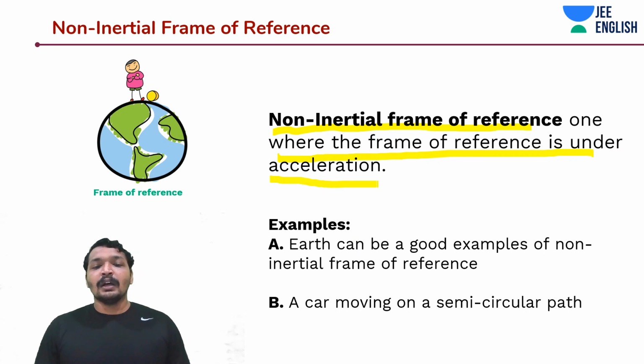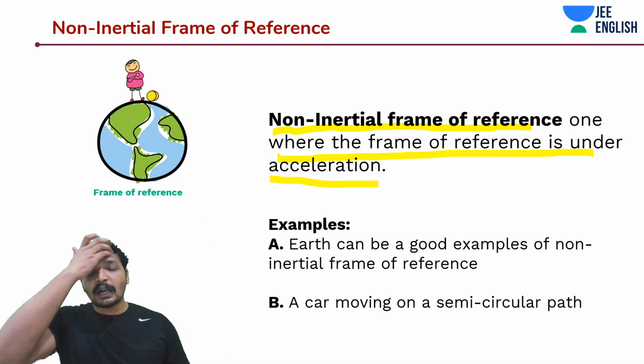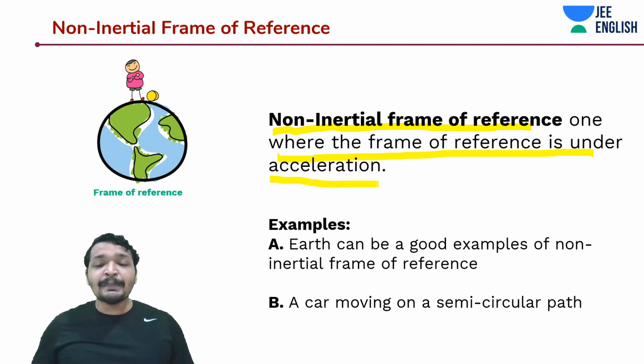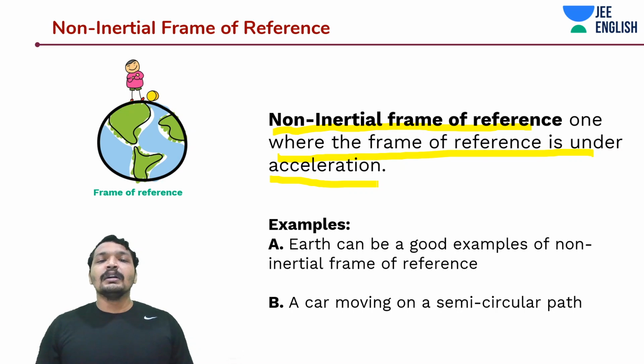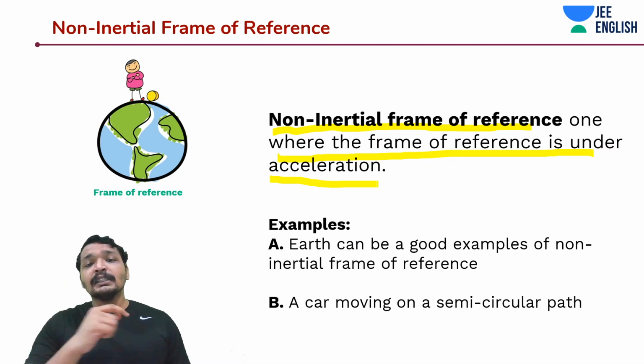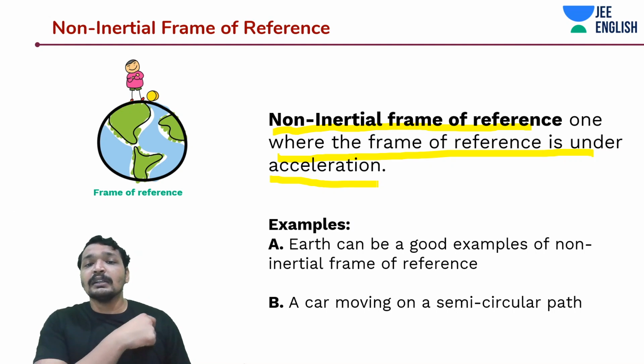changing. And one other good example of a non-inertial frame of reference is if you observe a car moving on a semicircular path with constant speed. Let's say the car is moving at constant speed, then the person in that car sees as if you are changing your velocity.